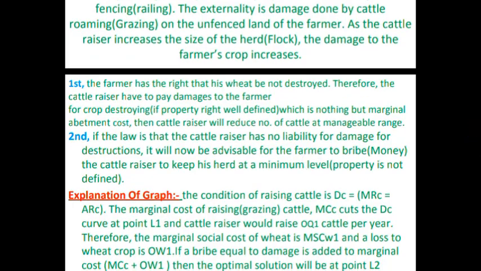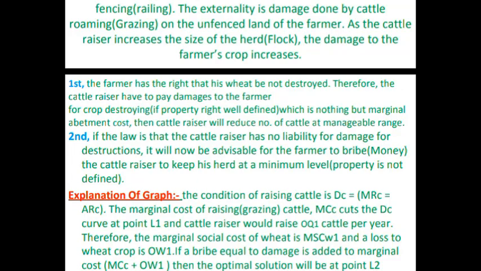Next, we divide this into two cases, first and second. What does the first say? The farmer has the right that his wheat not be destroyed. Therefore, the cattle raiser has to pay damages to the farmer. Here, property rights are given; they are well-defined property rights.